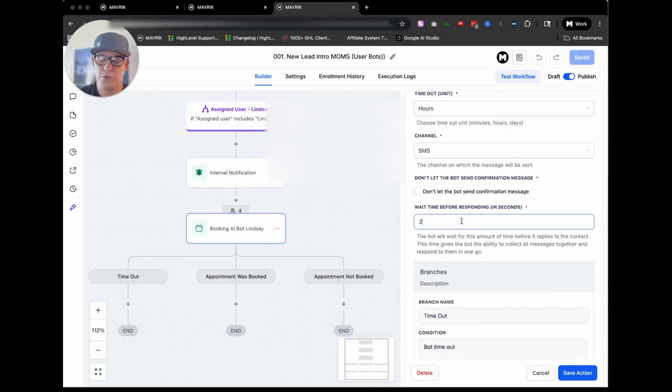Wait time before responding, in seconds. We say 2. Sometimes it's a little hasty. We don't want a lot of time to go by, so we say between 3 and 5 seconds. Somewhere in that 3 to 5 is good. This setting was 2, but I'll change that to 3, maybe 5. Then it seems more natural, right? Even though it is a bot, and we say at the very beginning, there's no doubt. So we like it to respond quickly.